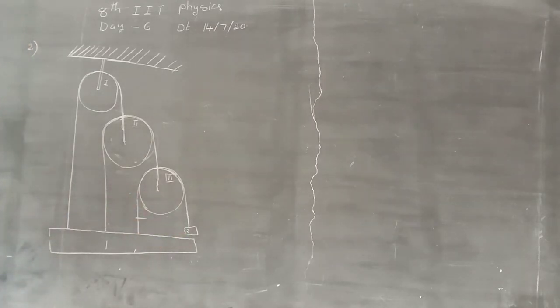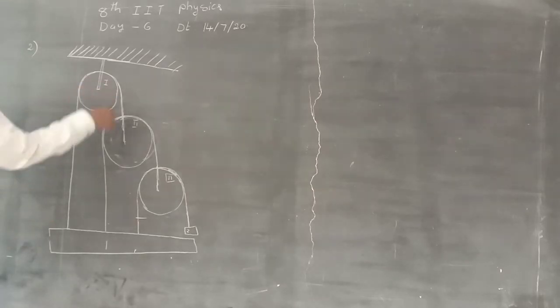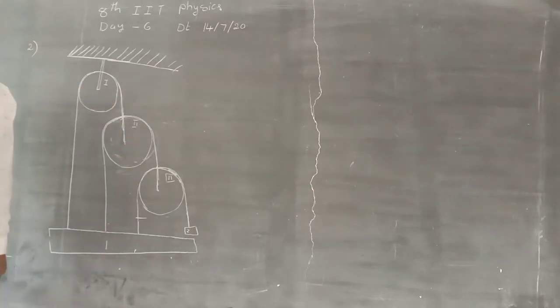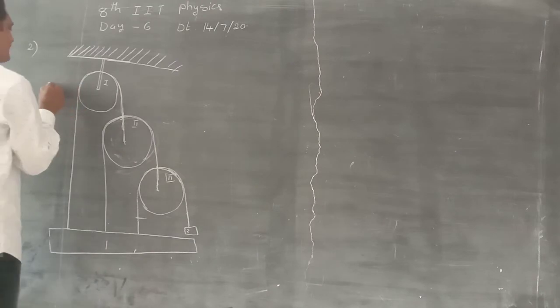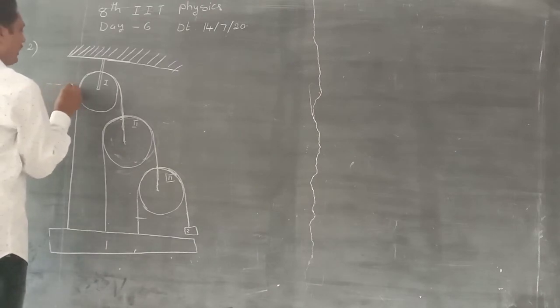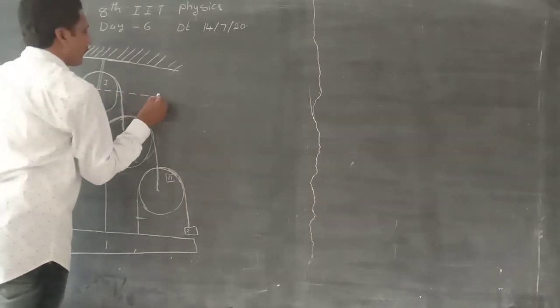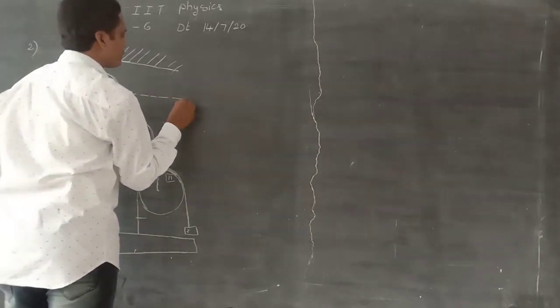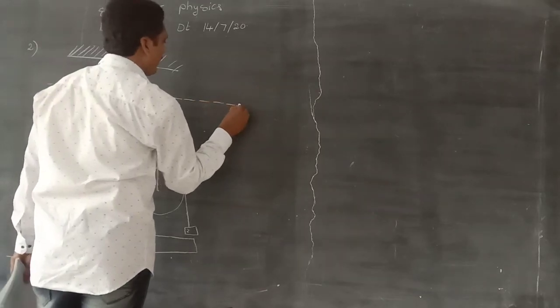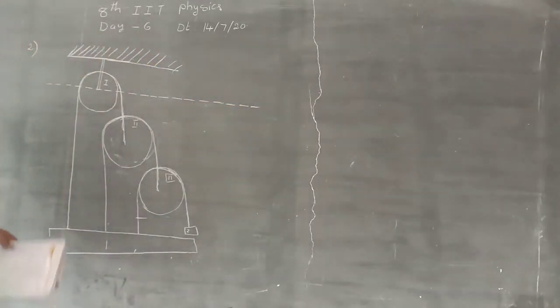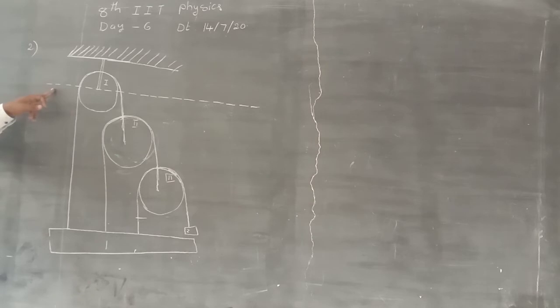First, we find the length of the strings from a fixed reference line. Draw a horizontal fixed line at the first pulley. This is the fixed reference line, for measuring the length of the strings.